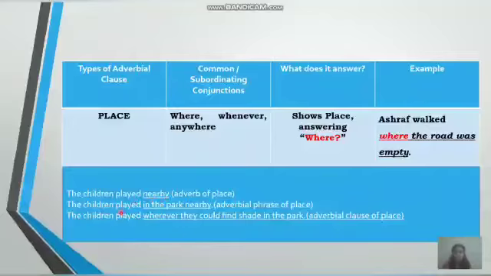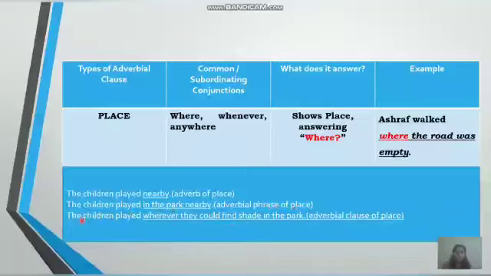Look at the second sentence. The children played in the park nearby. Now this part of the sentence, in the park nearby, is it a phrase or a clause? Nearby is an adverb and you don't have a verb in this sentence. So if you don't have a subject and a verb combination together, then that part of the sentence is called a phrase. So in the park nearby makes sense but it does not give you a complete thought or idea. So it is a phrase, and since you have an adverb here, it is called an adverbial phrase, and since it refers to a place, it is an adverbial phrase of place.